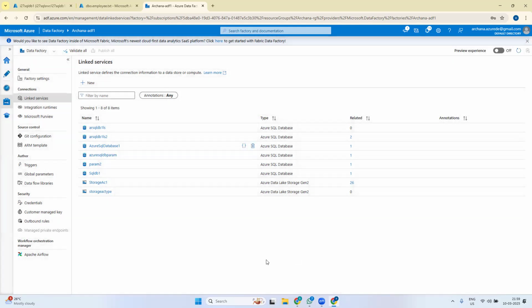Later we'll take a use case and create this parameterized linked service, so that we'll understand how it is used.